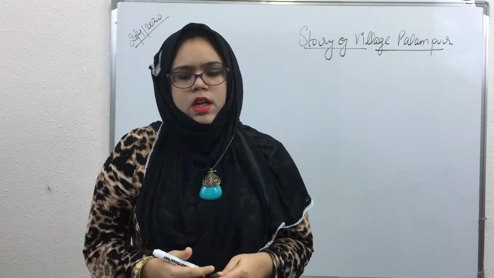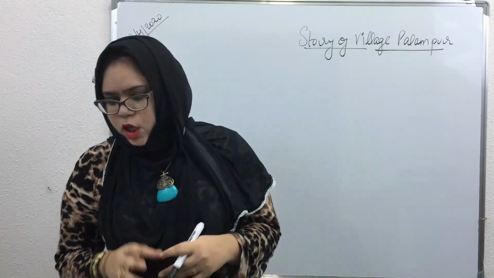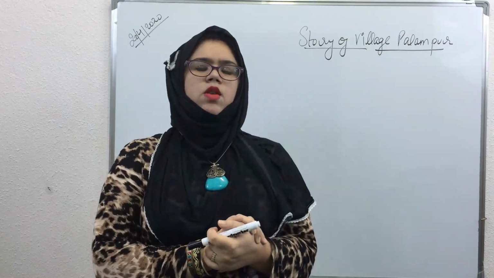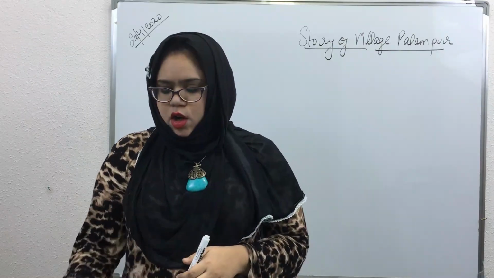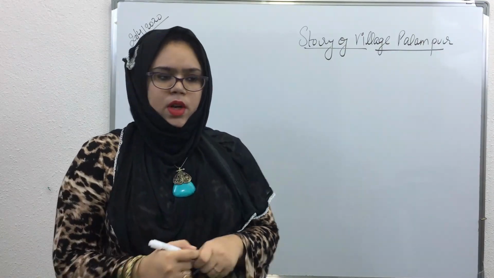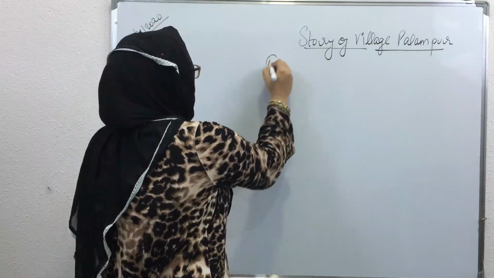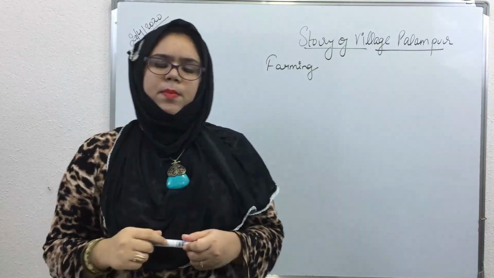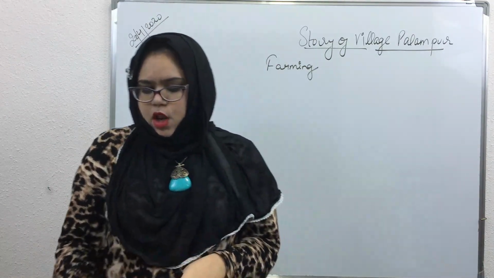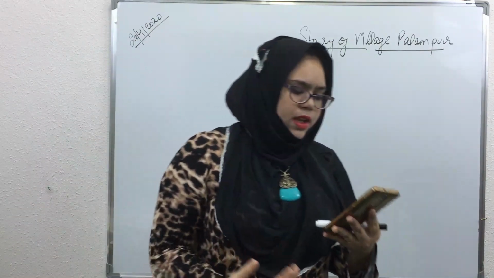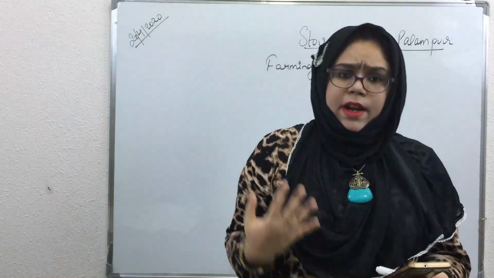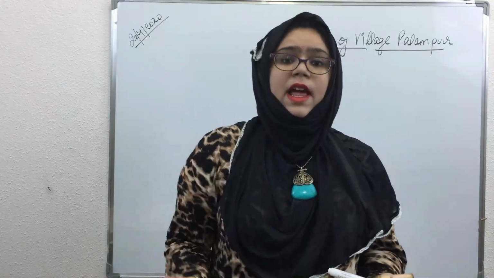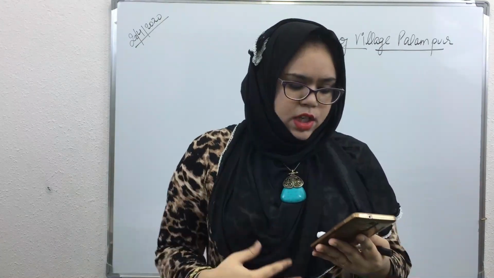So in this chapter, we will learn the basic concepts related to production. What are the basic concepts of production? Now if we talk about the village Palampur, in this village farming is the main activity, the main activity of the people living in Palampur. Not only farming, but apart from farming, there are several other activities in which the people of Palampur are engaged.